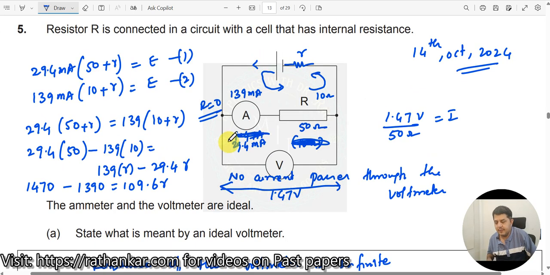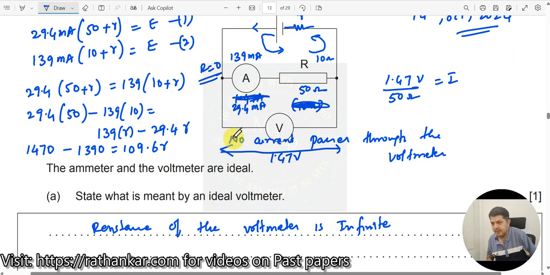Then what do we have here? Am I missing something? No, I'm not missing anything. Everything is correct, right? Now let us subtract this. 1470 minus 1390 would be 80, which is equal to 109.6 times R, which means R should be 80 divided by 109.6.